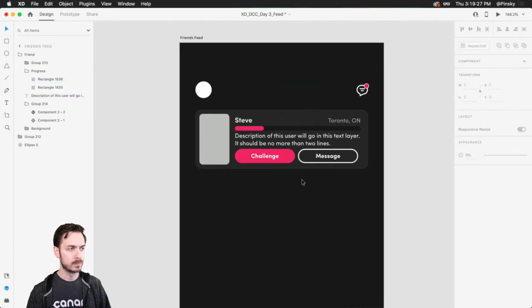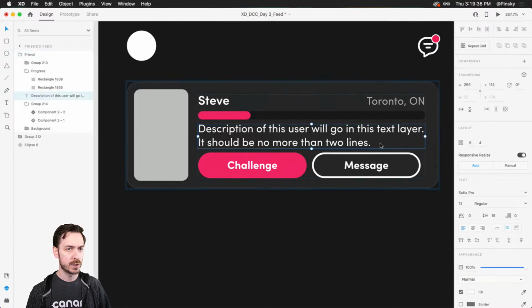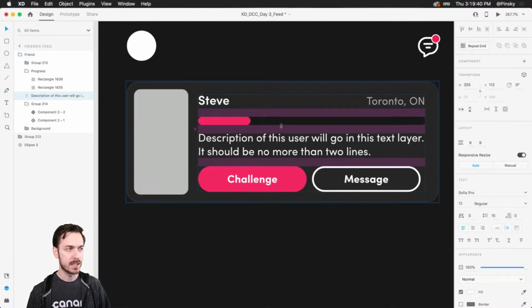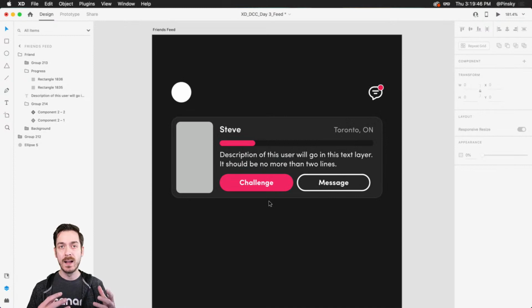Okay, so we have our container looking pretty good. We've got our friends, we've got all of that fun stuff. And things are a little bit squishy. So I can just dive in here and make some changes just to make sure everything is not squishy. I'm holding down my Shift key and just pulling around. There we go. And now we want to add additional friends going down our artboard.